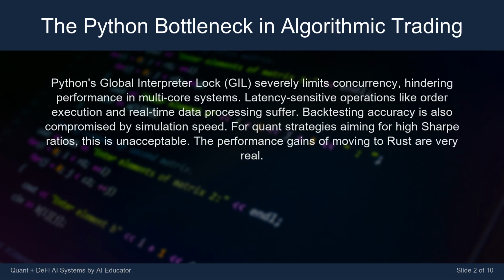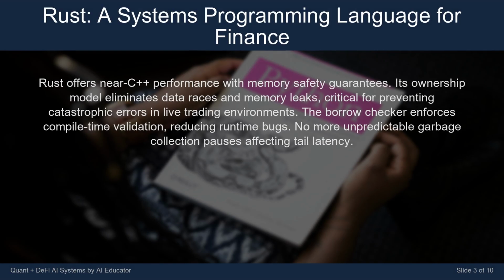The performance gains of moving to Rust are very real. Rust offers near C++ performance with memory safety guarantees. Its ownership model eliminates data races and memory leaks, critical for preventing catastrophic errors in live trading environments. The borrow checker enforces compile time validation, reducing runtime bugs. No more unpredictable garbage collection pauses affecting tail latency.